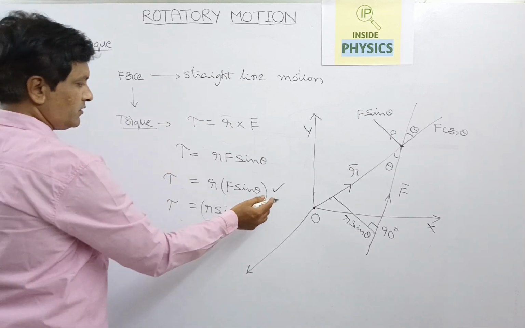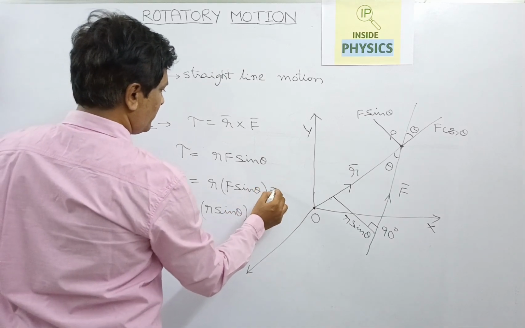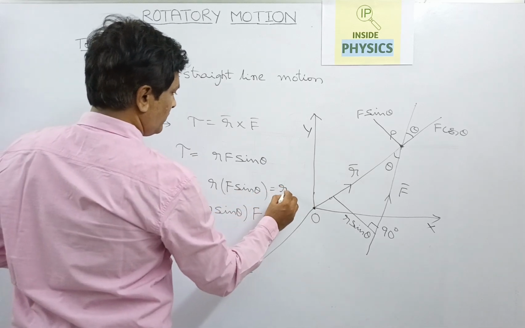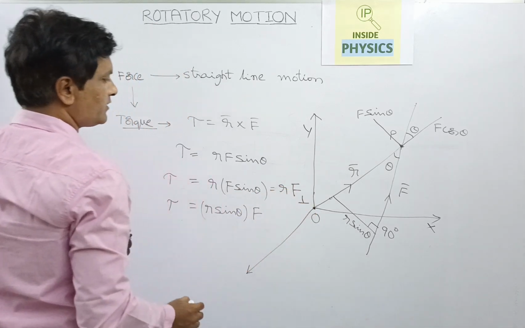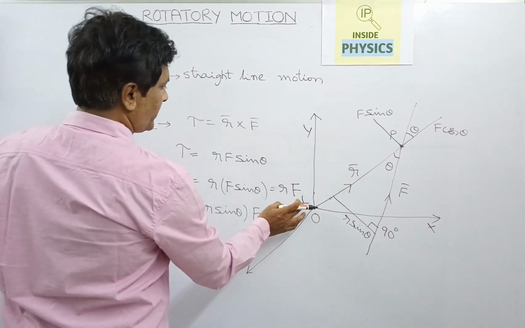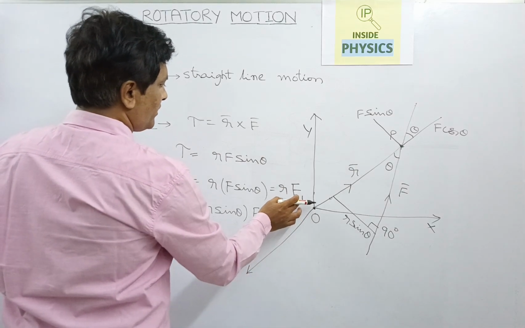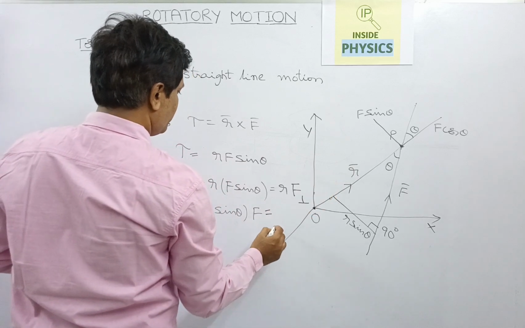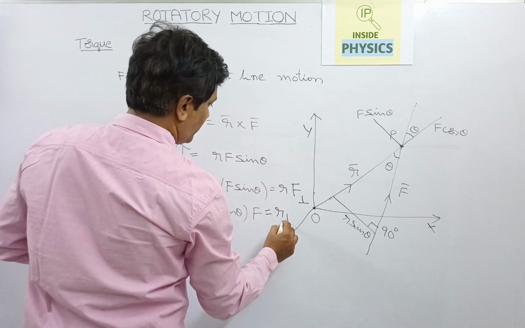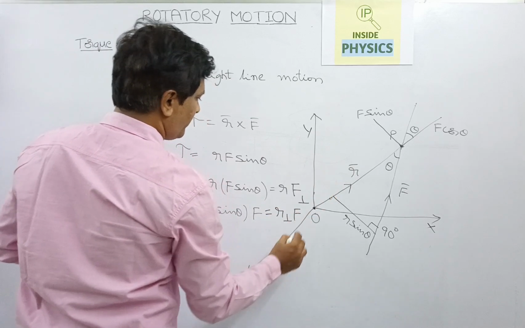If you observe this one, r and f perpendicular, we can symbolize it like this. What is perpendicular? The perpendicular component of the force to the position vector. You can also symbolize this one as r perpendicular f.